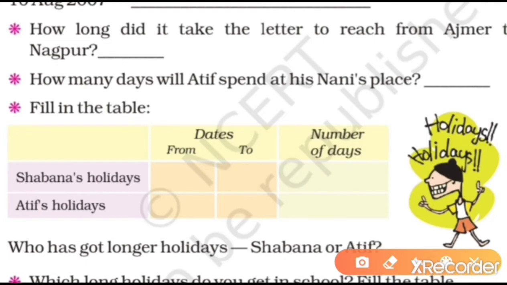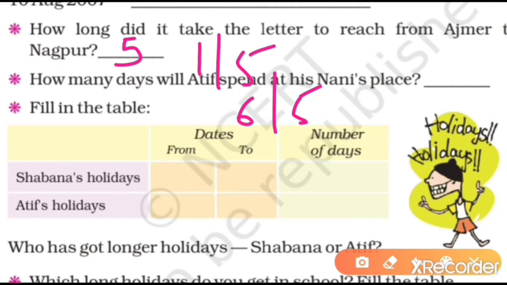Atif had written on 1/5 and Shabana got it on 6/5. So how many days had passed? 5 days. So the letter took 5 days to reach Nagpur.